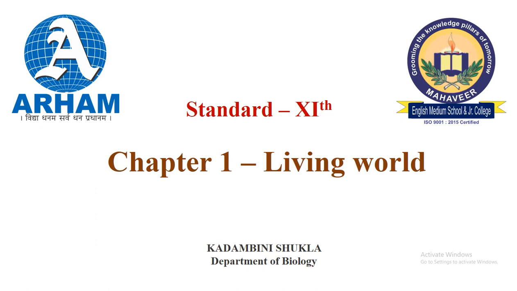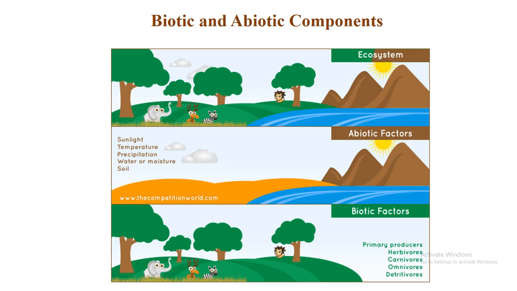Now students, as we know, planet Earth is made up of both biotic factors as well as abiotic factors. Biotic components are the living organisms that are present around us, like the primary producers, the green plants that grow around us.